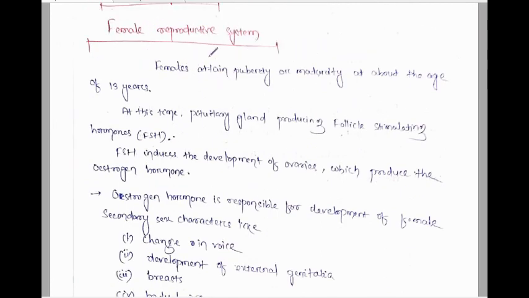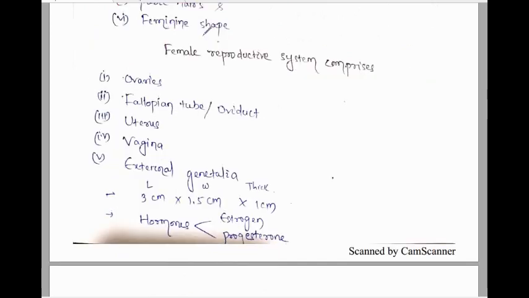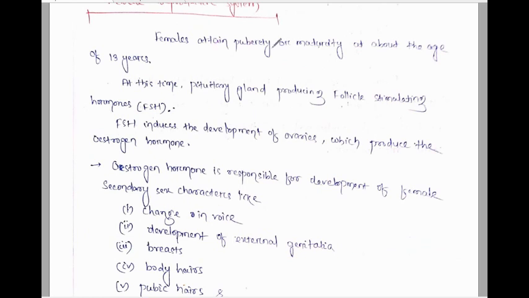Next one, the female reproductive system. The female reproductive system comprises one pair of ovaries, the fallopian tube, uterus, vagina and external genitalia tract. Two types of hormones are secreted, first estrogen and next progesterone. Females attain maturity at the age of 13 years. And at this time, what happens? The pituitary gland produces follicle stimulating hormone, FSH.